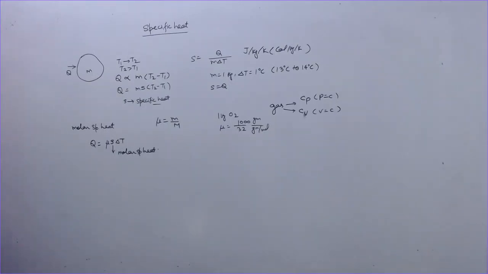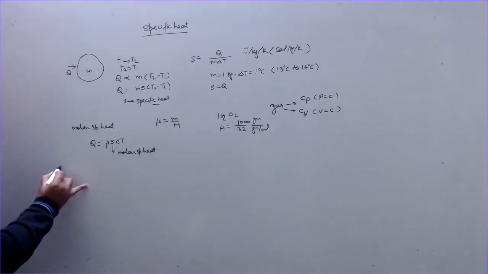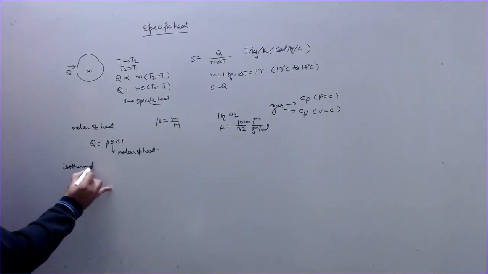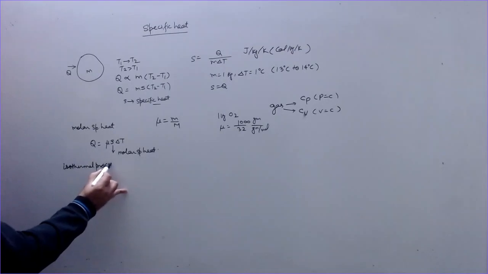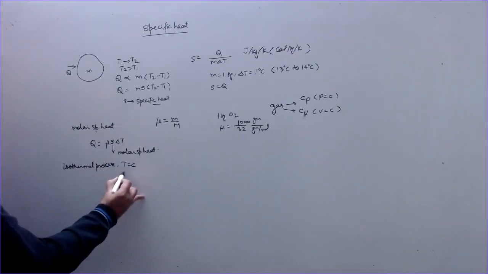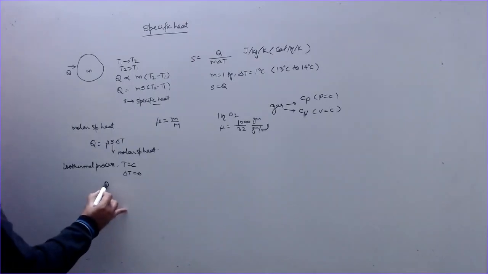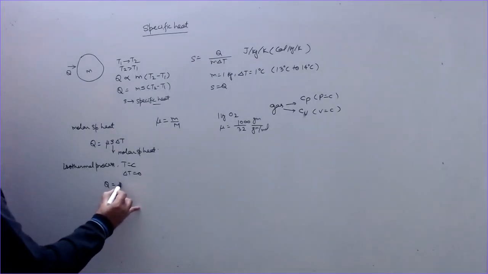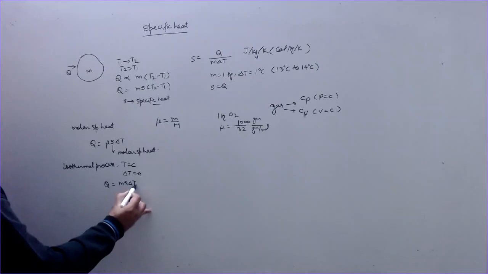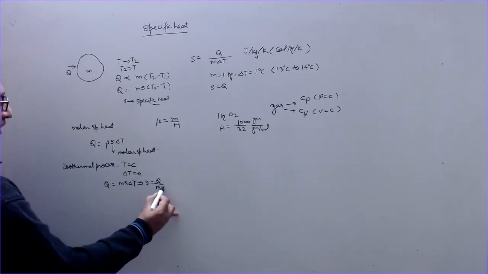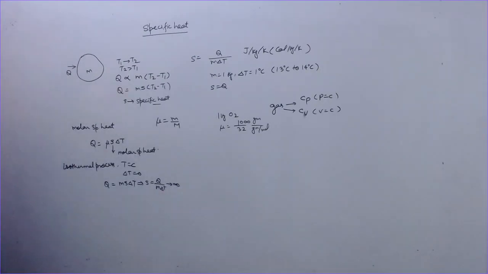So this is how we define the specific heat. Now there is another interesting thing about the specific heat. Suppose I have an isothermal process. For this, temperature is constant, so delta T is 0. So for this process, Q is m S delta T. This gives S is Q by m delta T tending towards infinity.